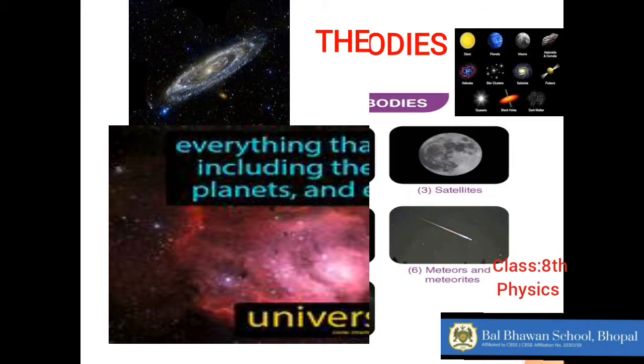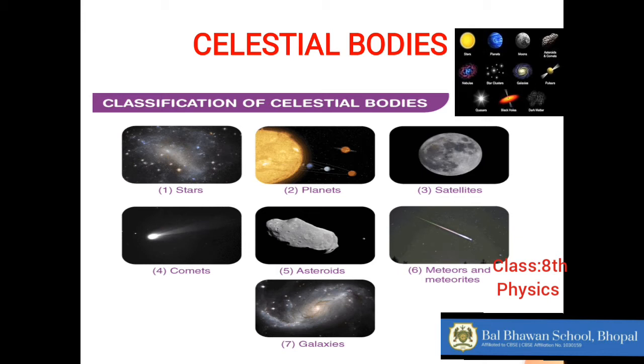Okay, then what are celestial bodies? We refer to them as celestial and heavenly bodies. They are not different, both mean the same thing. Either we call them celestial bodies or the heavenly bodies. Everything that is inside the universe, be it the planets, the moon, the satellites, the asteroids, the meteors, so many different things, even the sun, all different kinds of stars, whatever is there inside the universe are called the celestial or heavenly bodies. You can see in the picture, all of them will be called the celestial bodies.